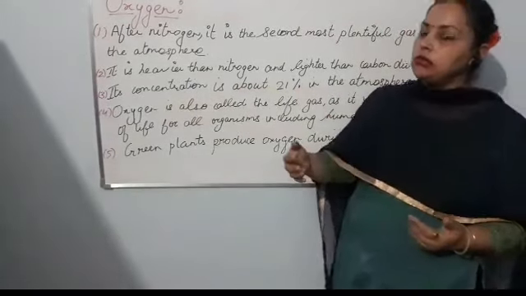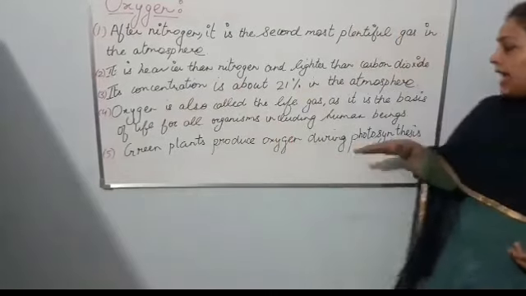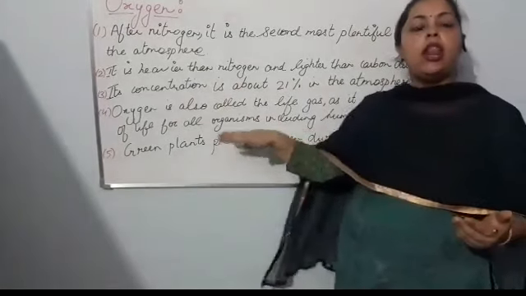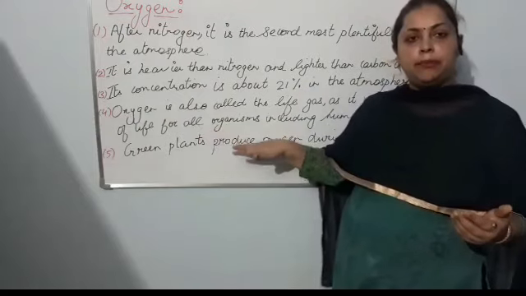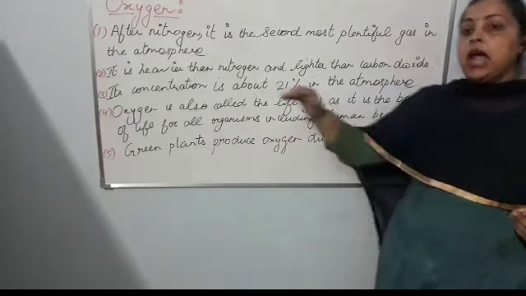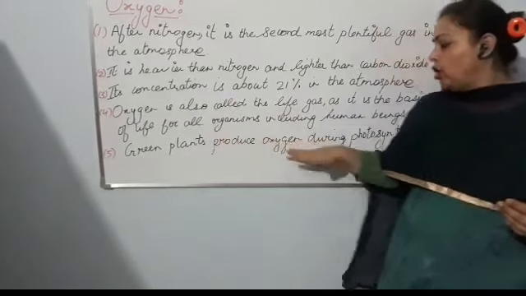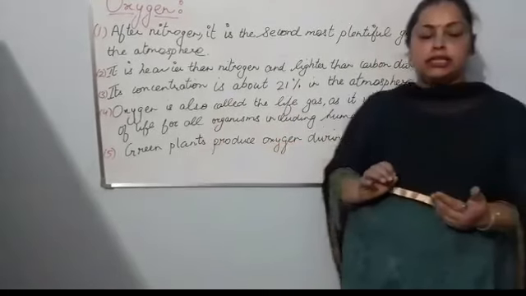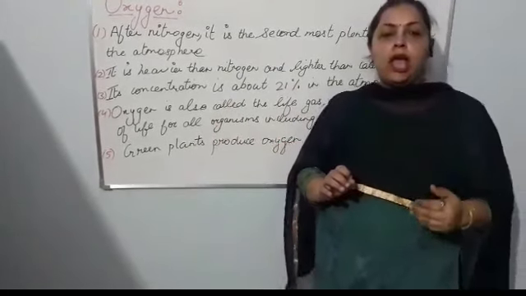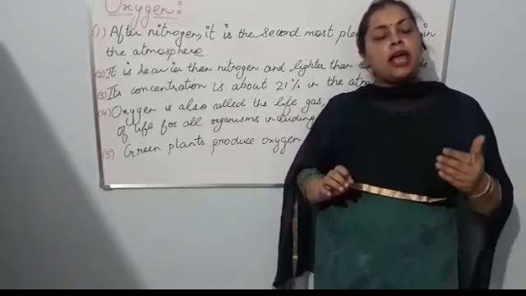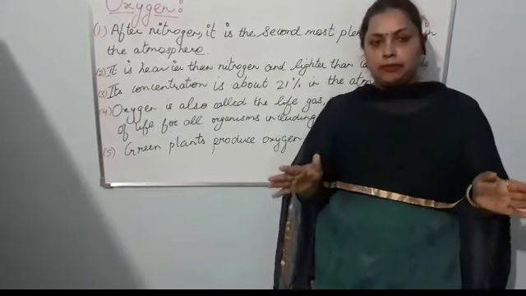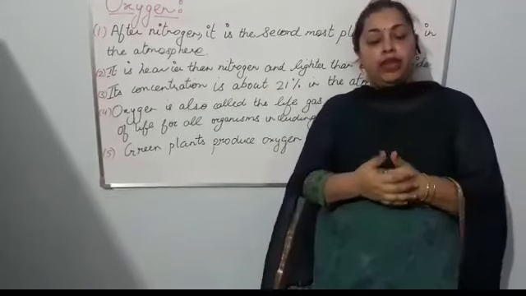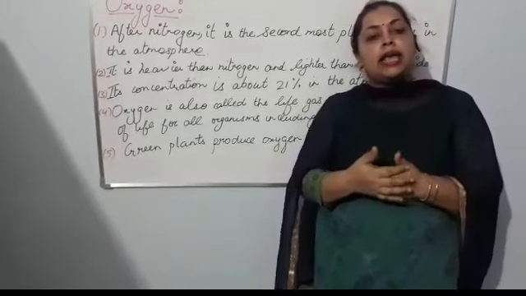Oxygen is also known as the life gas, as it is the basis for all life, for all organisms including human beings. Green plants produce oxygen during photosynthesis. In this way, the oxygen content in the atmosphere remains constant. But if we cut the trees, this balance gets disturbed.